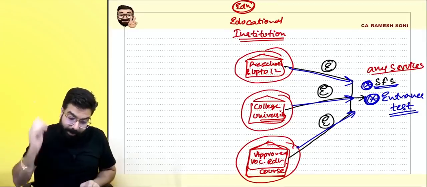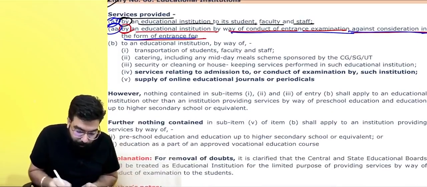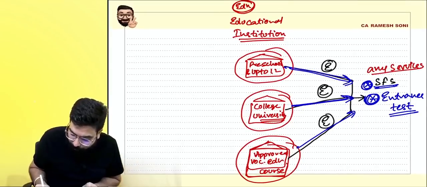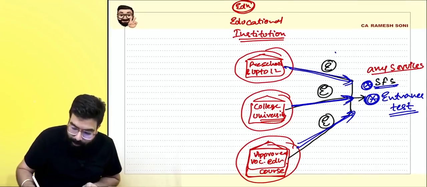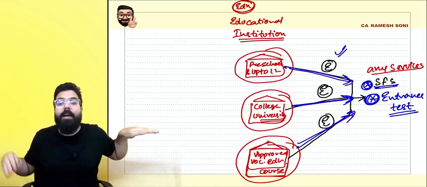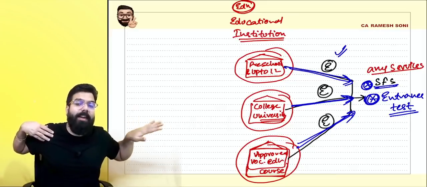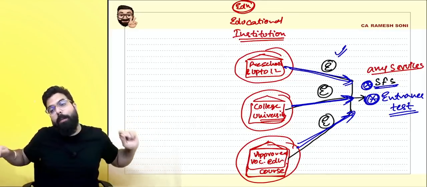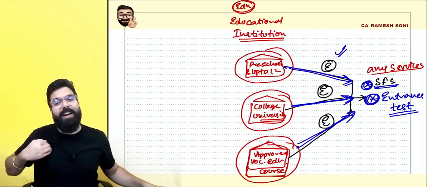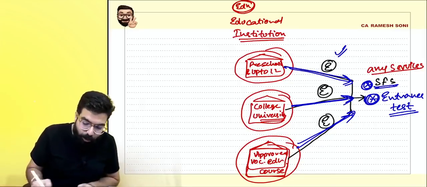Now, everyone, listen to me very carefully. Now, there are five services provided to educational institutions. We were reading the cases when an educational institution is providing the service, and these are exempt. Now, if people provide services to the educational institution and the outward supply is exempt, they will not get ITC. So the government told that whenever most services are provided to the educational institution, they shall be exempted. There are five services which you should remember.